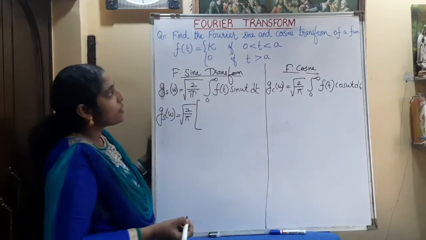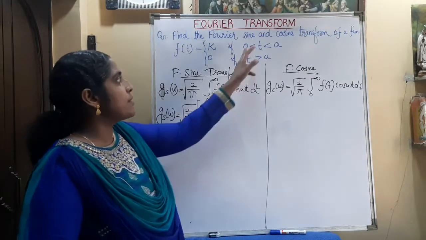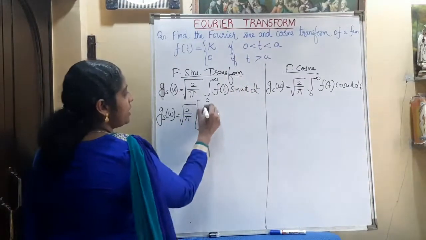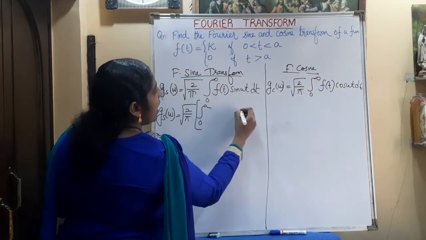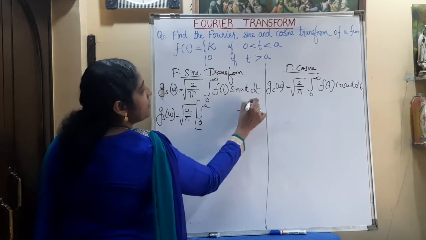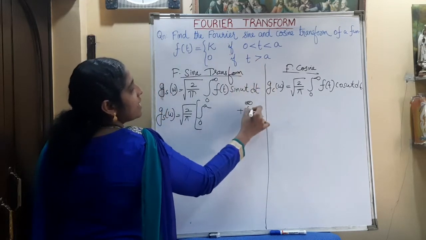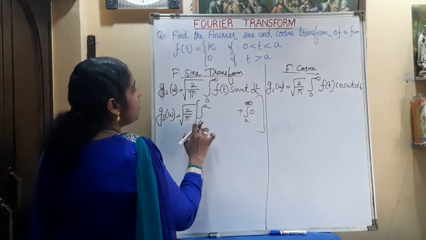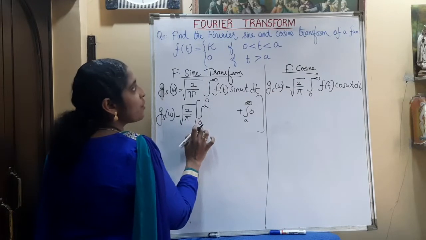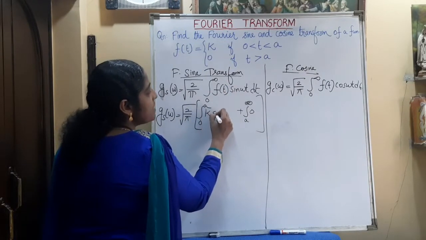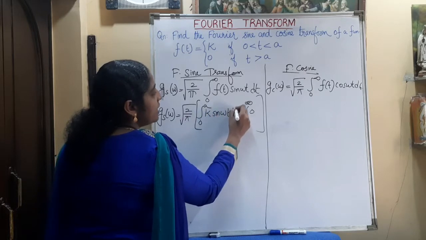Here the integral 0 to infinity we can split into two, from 0 to a and from a to infinity. From a to infinity means t greater than a. What is that function? That is 0, so that term will cancel. So we only have to take the integral from 0 to a. From 0 to a, what is the function there? k. So k sine omega t dt.